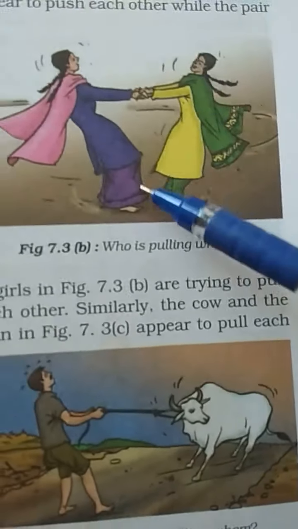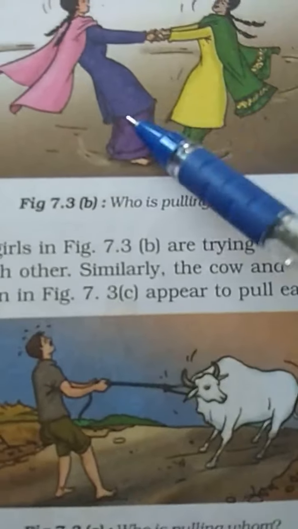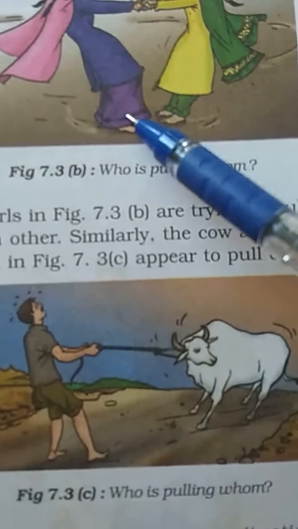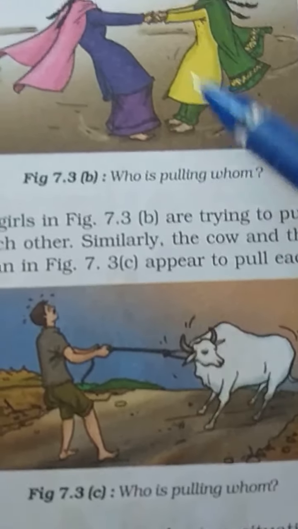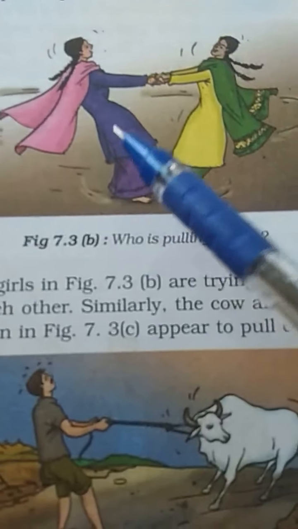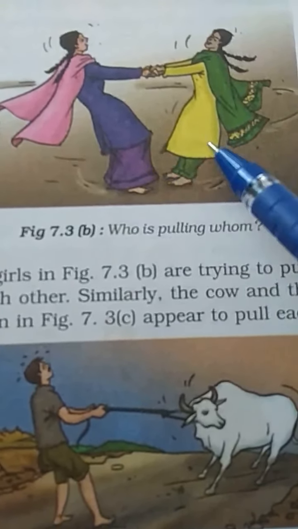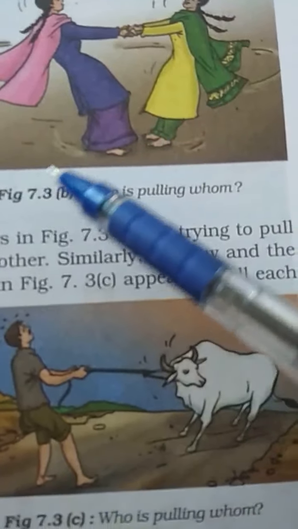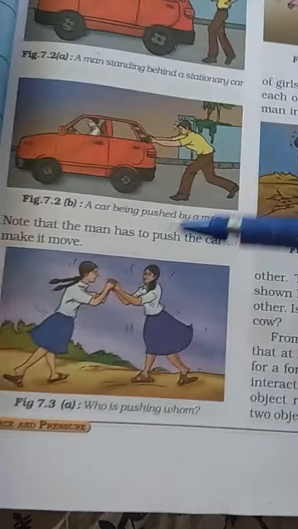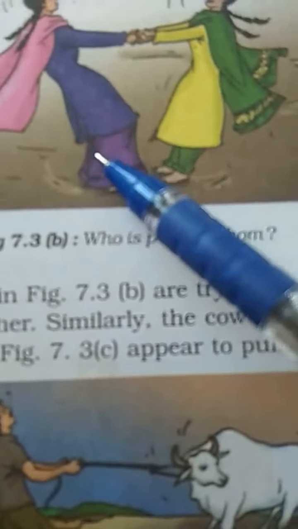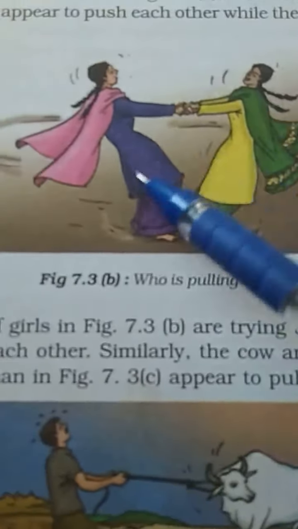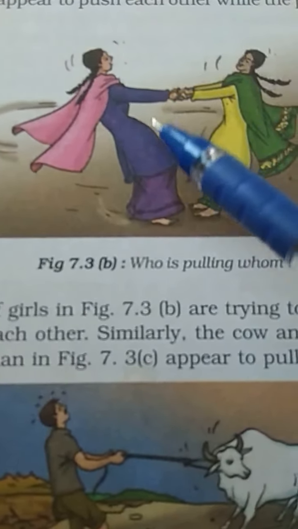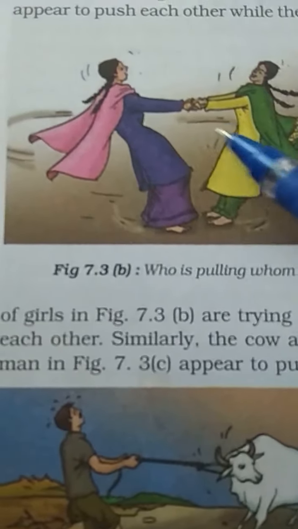Observe in these pictures, who is pulling whom? They show 3 situations that may be familiar to you. Can you decide who is pushing and who is pulling in these cases? In this case and in this case, both girls appear to push each other. Can we say that they are pushing? In this one, they are trying to pull each other.